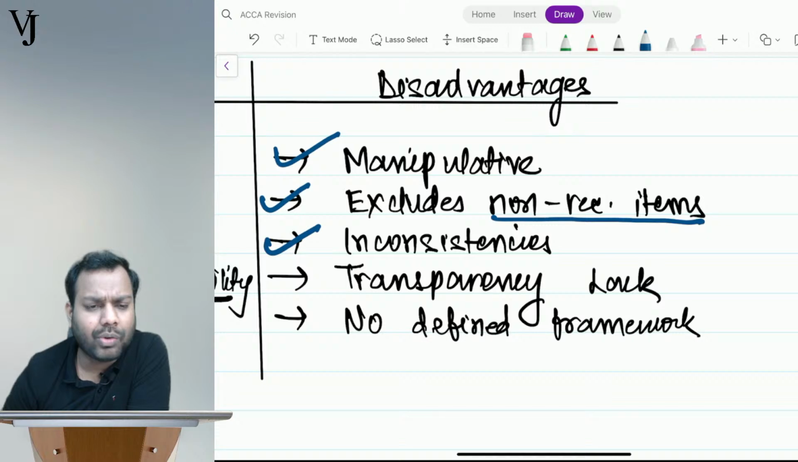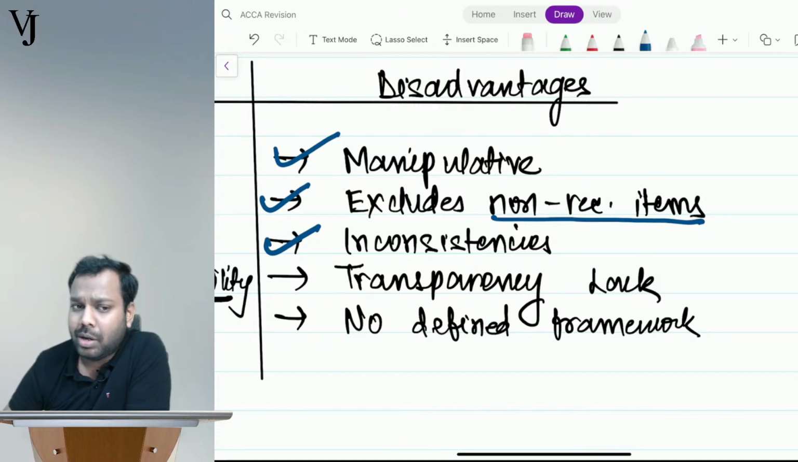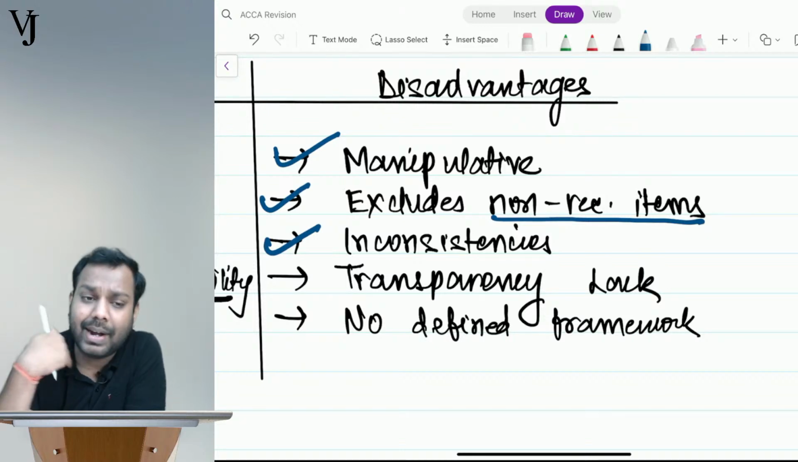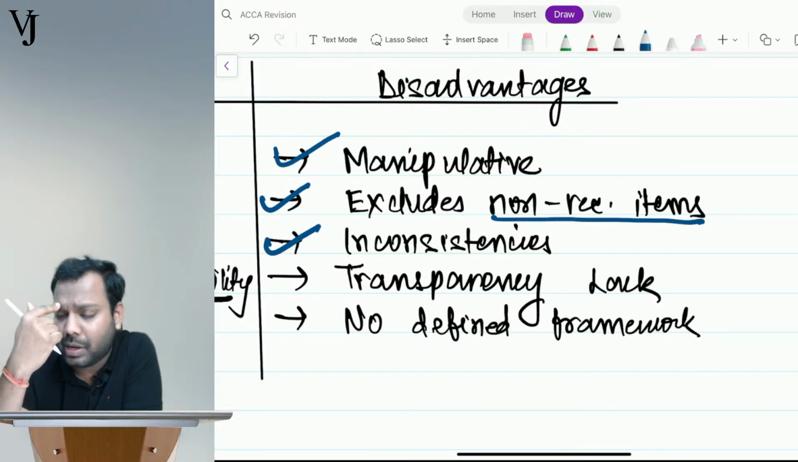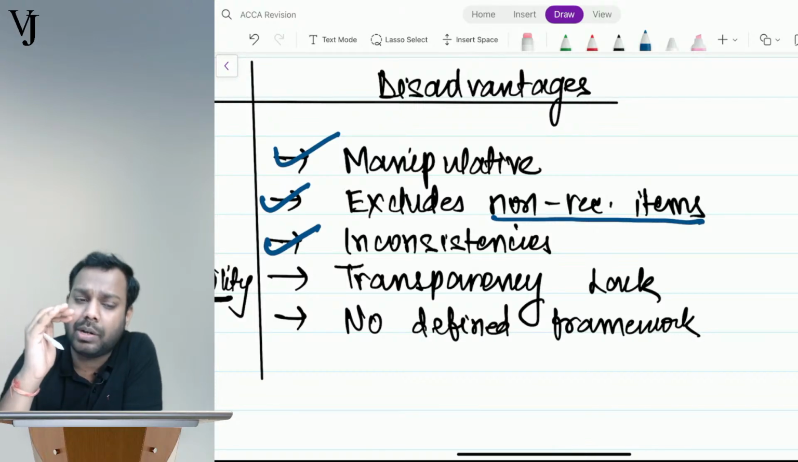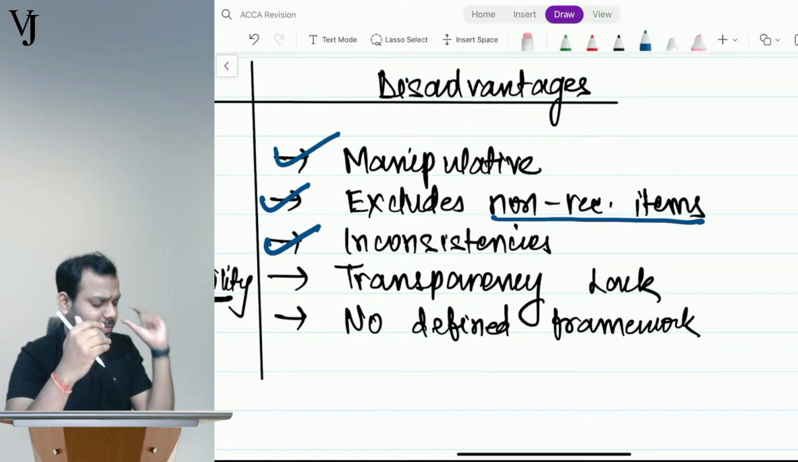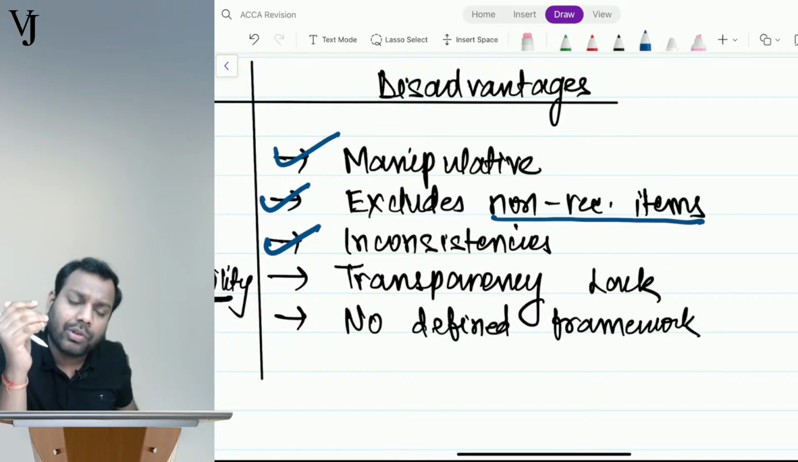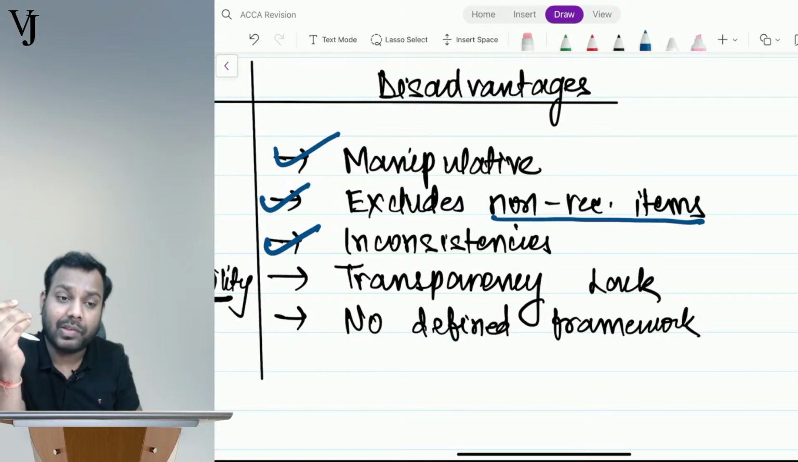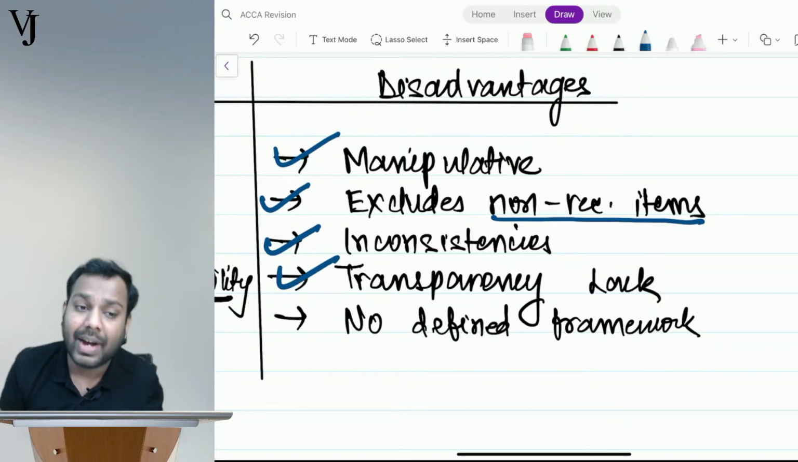Lack of transparency. What if I say that my gross profit increased by 25% during the year, and when calculating gross profit, I have considered the finance income also, which ideally I am not required to do? I cannot consider finance income or any other income. I can consider my revenue and my cost, and whatever profit comes is my gross profit. If I have considered the finance income also, then what? So, lack of transparency. There is no defined framework.